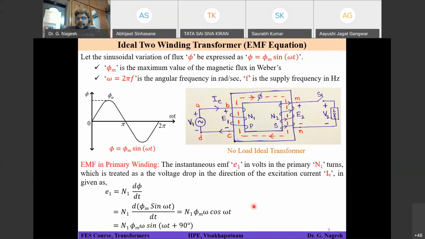So the RMS value of E1 is N1 phi m omega divided by root 2, that is, the maximum value N1 into phi m into omega divided by root 2.